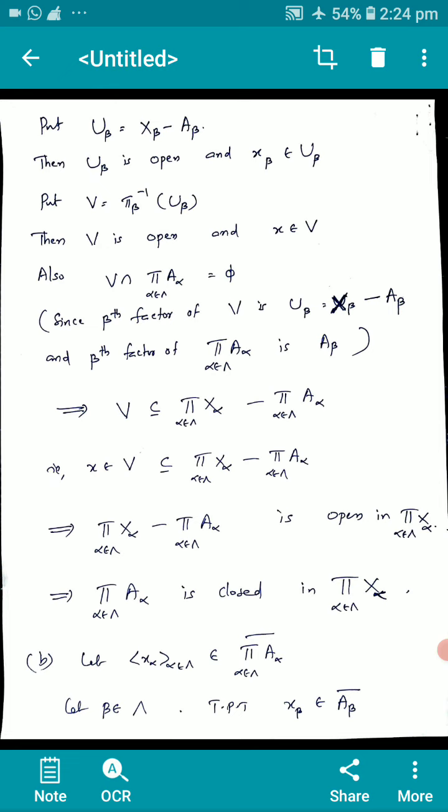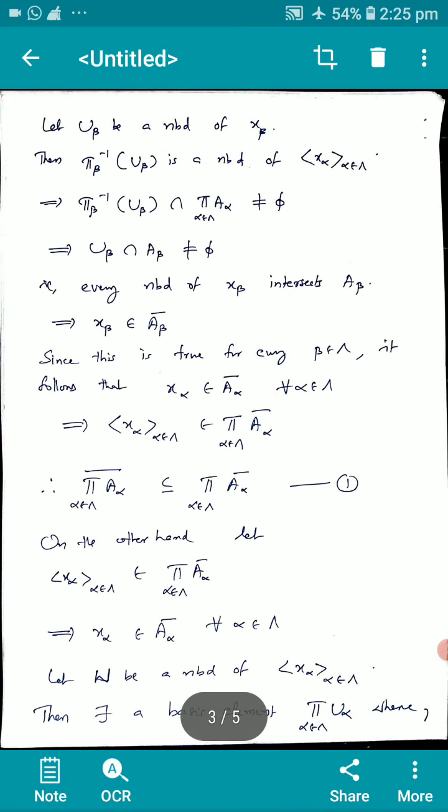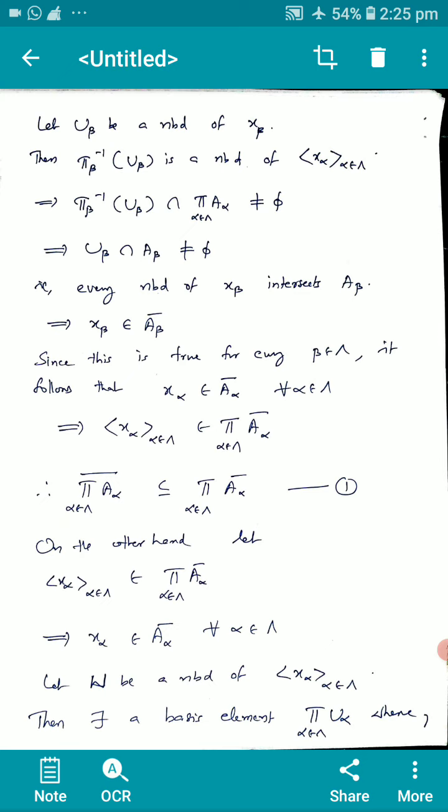Part A is proved. Now coming to part B, let x in the index set be an element of the closure of the product of E_α. For β in the index set, to prove that x_β is an element of the closure of A_β. Let U_β be a neighborhood of x_β, then π_β inverse of U_β is a neighborhood of x, where α is in the index set. This implies π_β inverse of U_β intersection the product of A_α is not equal to φ.